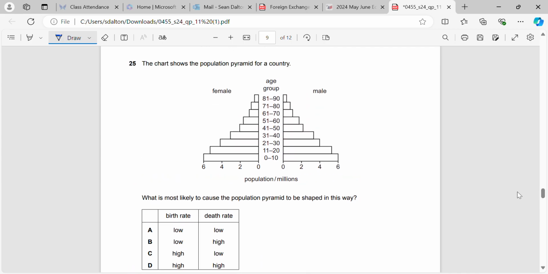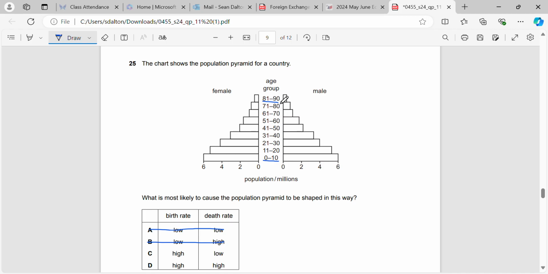Okay, the chart shows the population pyramid for a country. What is most likely to cause the pyramid to be shaped in this way? So first of all, we focus on the bottom because we're given birth rate and death rate, so bottom and top. And in this case, at the bottom, what do we see? It's nice and wide. So we've got 6 million people, sorry, it's not percentages, between the ages of 0 and 10. Therefore, we know straight away that our birth rate has to be high because we have lots of young people.